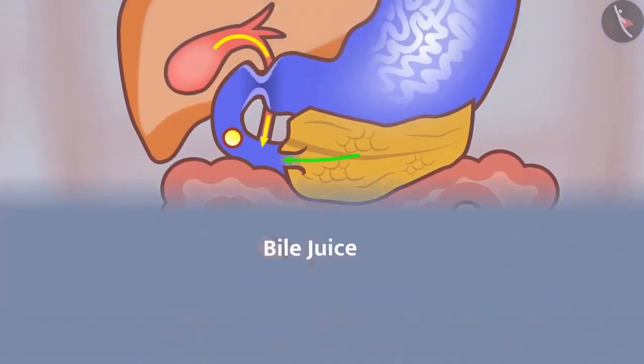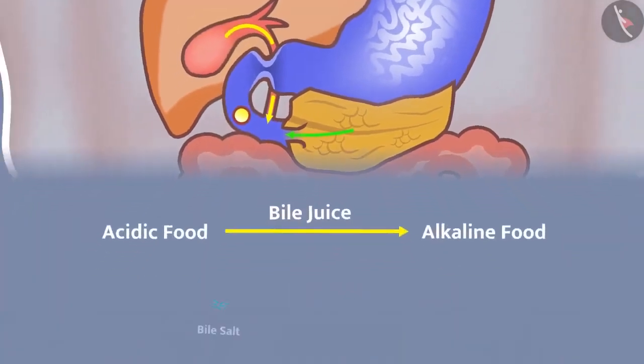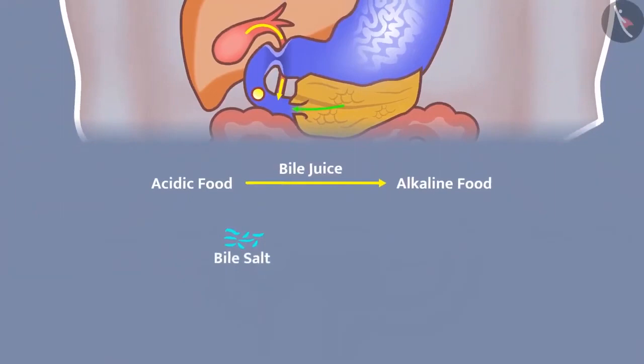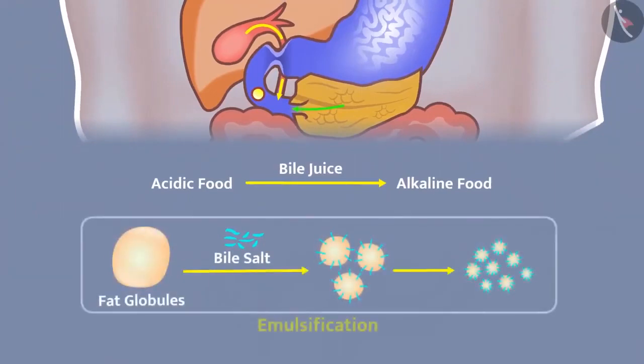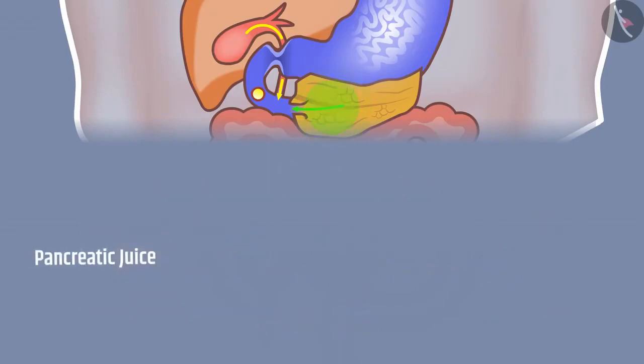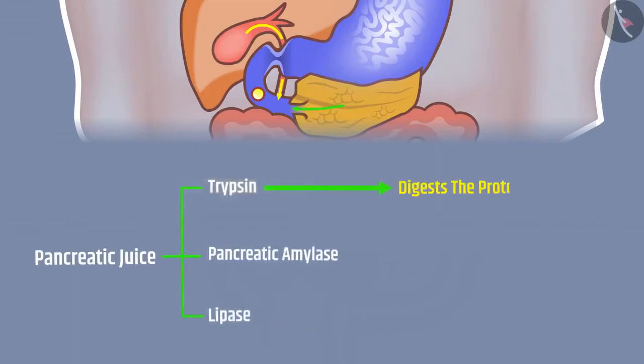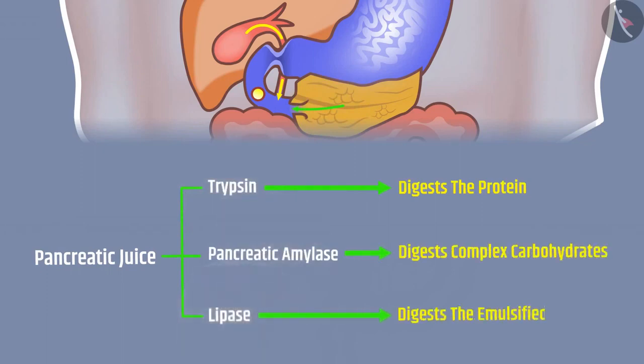Bile juice secreted by liver makes the acidic food alkaline, as well as bile salt present in the bile juice breaks down large fat globules into small fat globules, due to which efficiency of enzyme increases. The pancreatic juice secreted from pancreas contains the enzyme trypsin, pancreatic amylase and lipase. Trypsin digests the protein, pancreatic amylase digests complex carbohydrates, and lipase digests the emulsified fat.